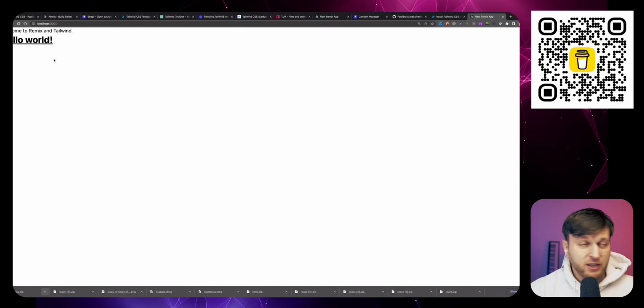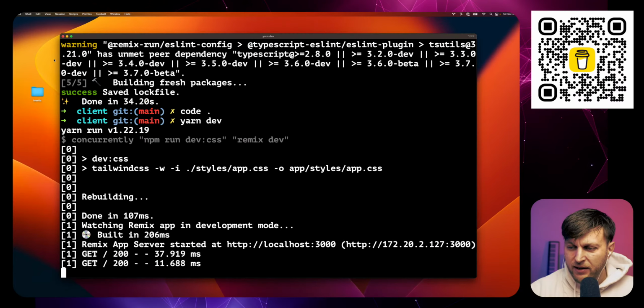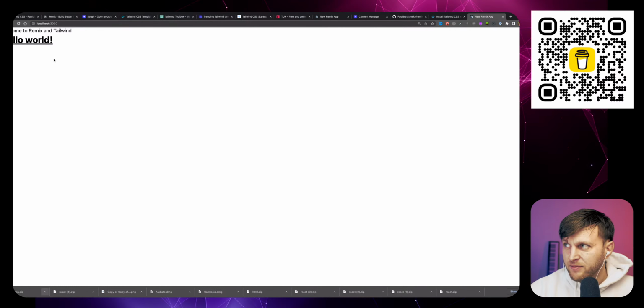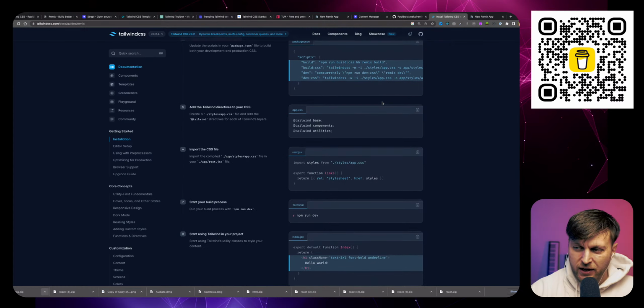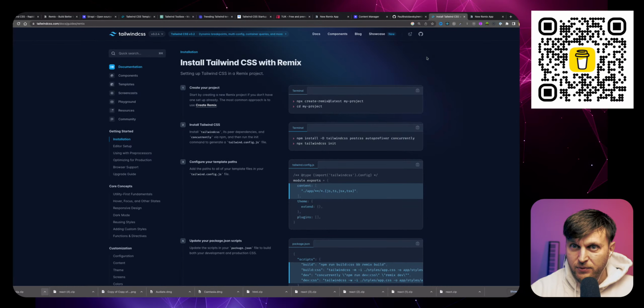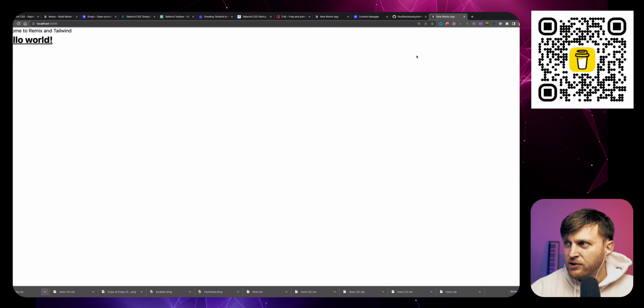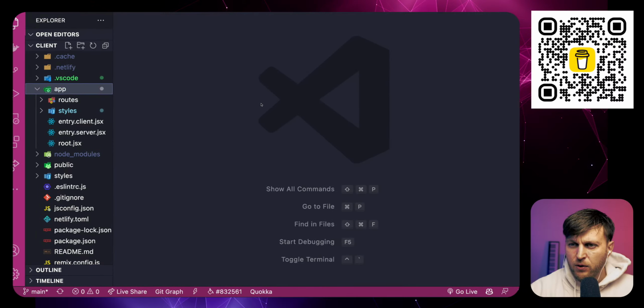Welcome to Remix and Tailwind Hello World, a basic starter that I created by using this tutorial, so you don't have to do it every time you want to add Tailwind to Remix. It makes sense. And so let's take a look at the code. Remix is a React full stack framework. And all you have to know at the end of the day is React, and that's it.